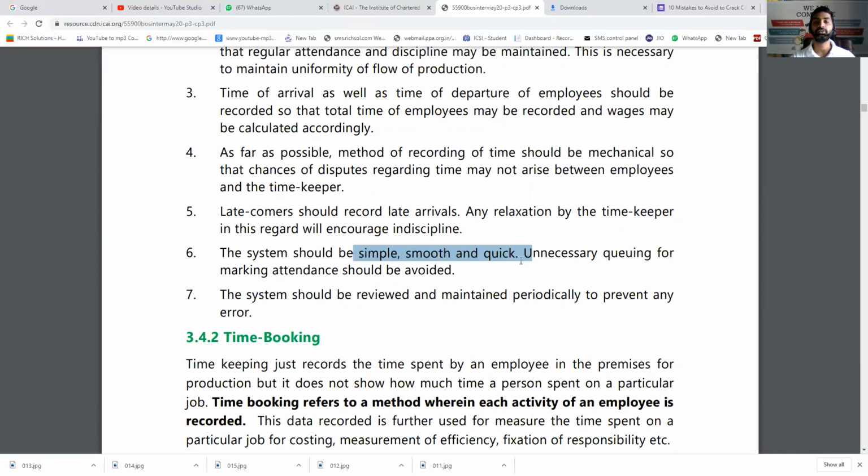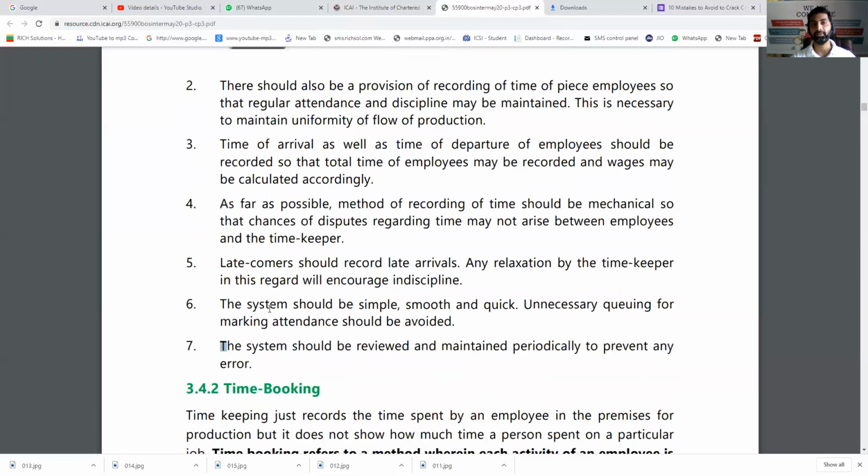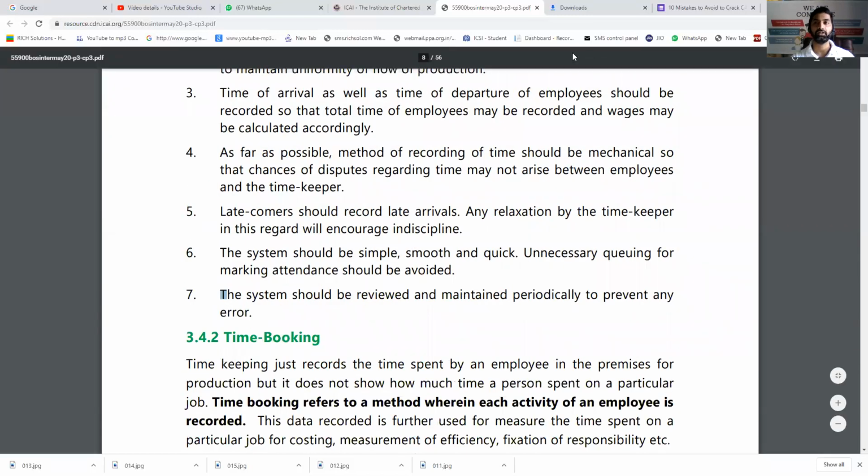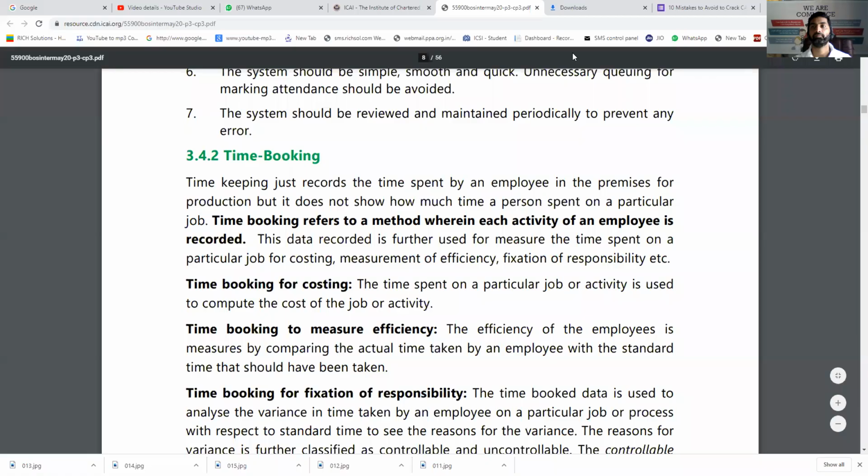System should be simple, smooth, and quick, and system should be reviewed and maintained periodically to prevent any error. So proper maintenance must be there. So if your system is having these qualities, you can say that yes, it's a good timekeeping system. So that was a short note which can be asked.